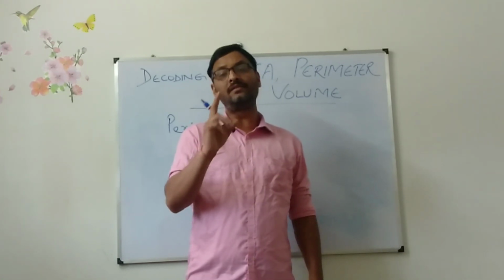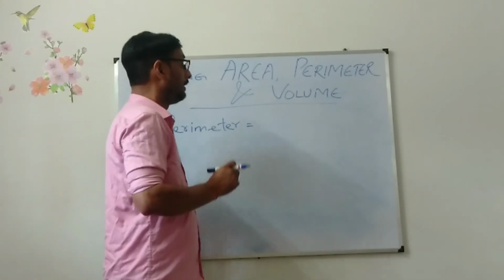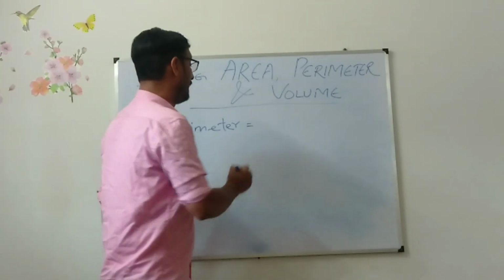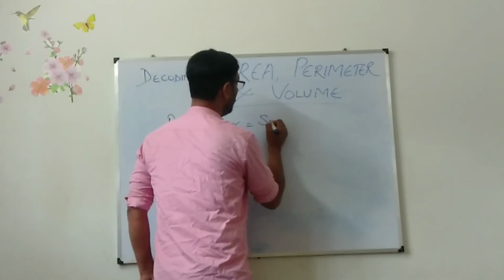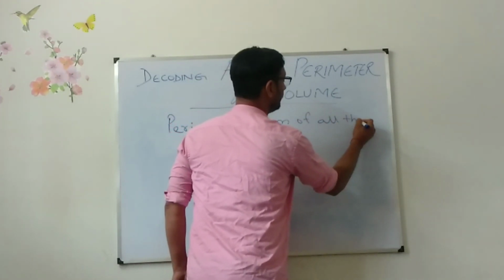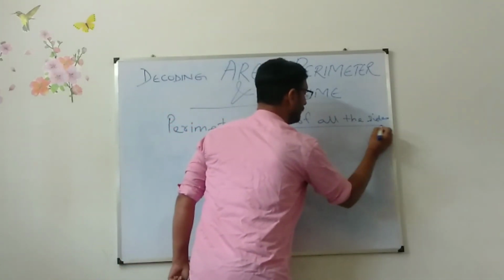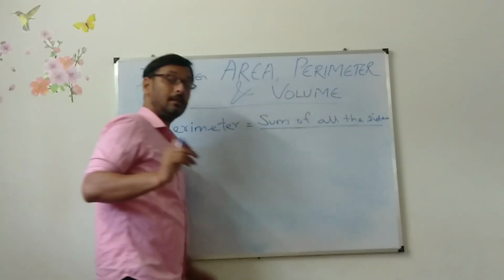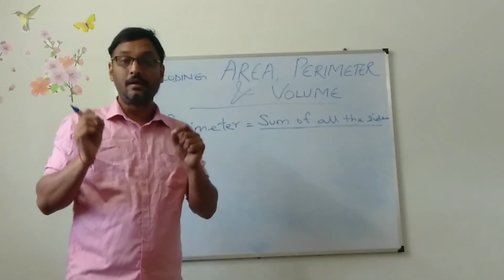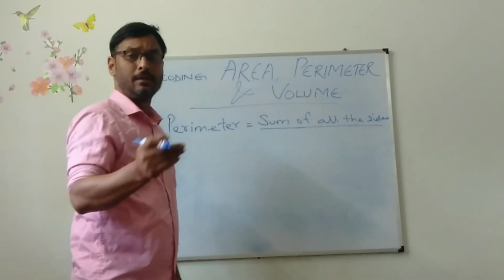All the definitions which you have found out, all the formulas which you have found out, derived from the same thought. And that thought was sum of all the sides. This was the thought of the person. The person who brought out this thing has thought this thing only. Now I am telling you in different shapes.